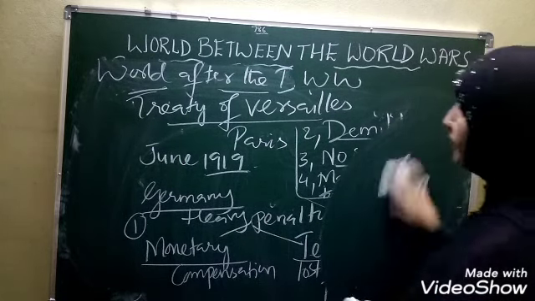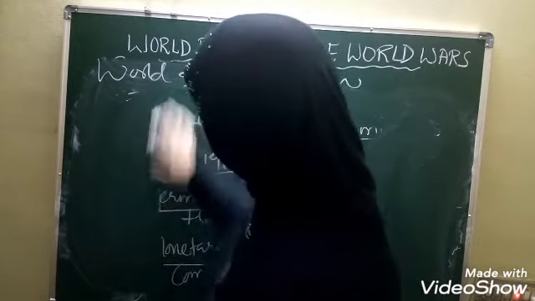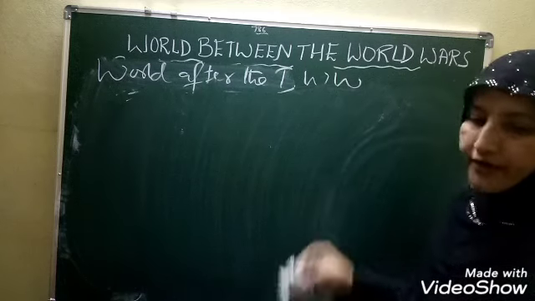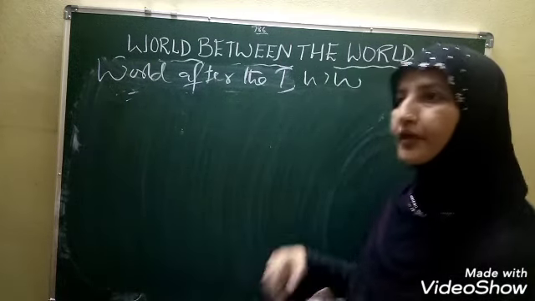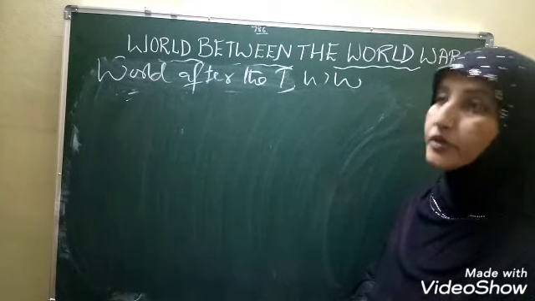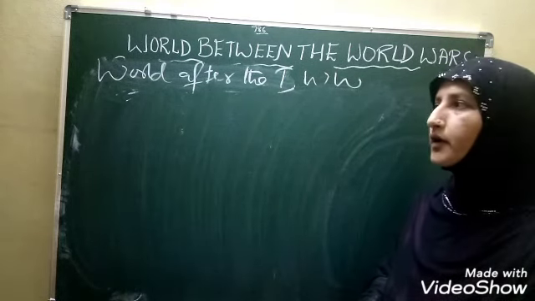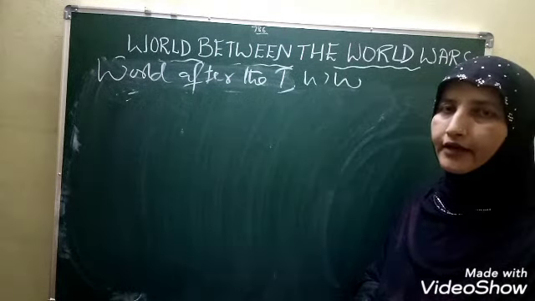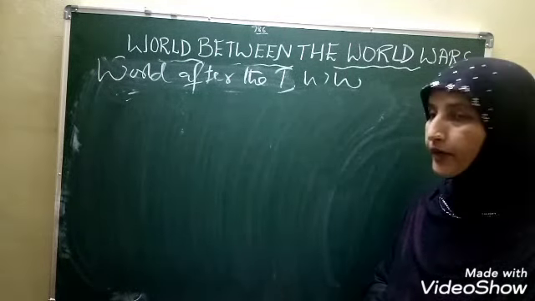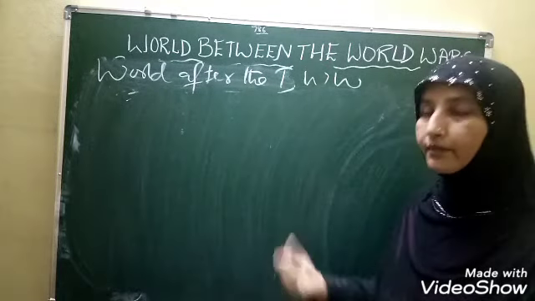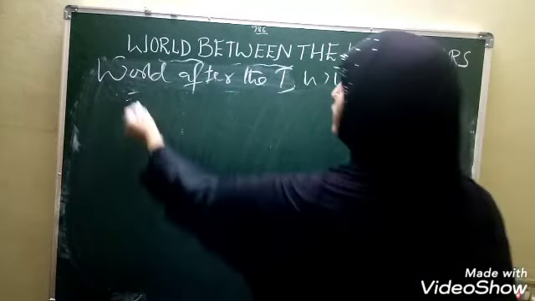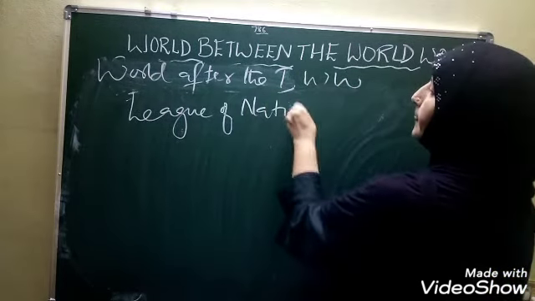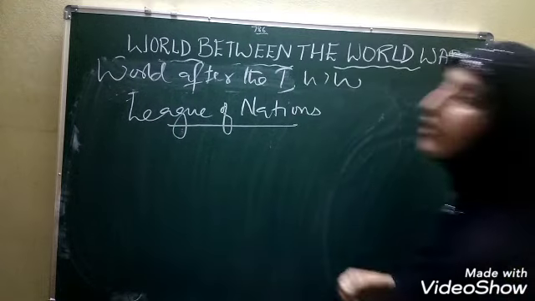So after this Treaty of Versailles, what happened, children, at the world level after the First World War? Treaty of Versailles was signed. Germany faced the punishment. It was like an insult to Germany. But the victorious powers thought that this type of destruction should never happen again in the future. To stop this, to maintain peace and to develop all the countries, it led to the formation of the League of Nations. Our next topic is League of Nations.